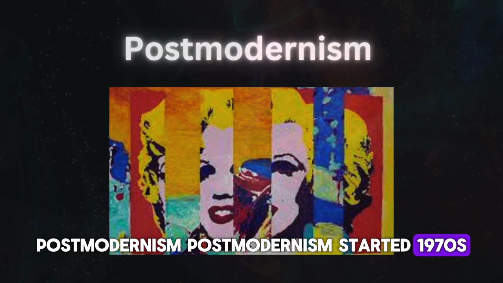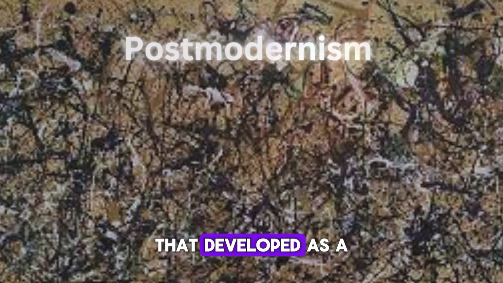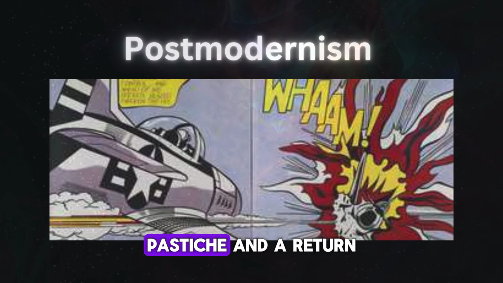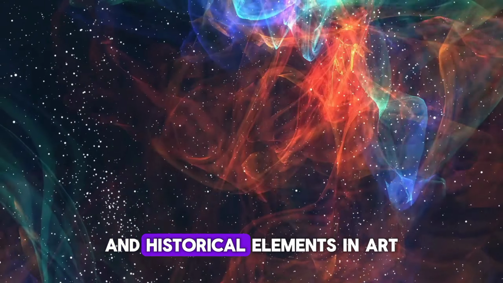Postmodernism, started 1970s to present, a broad movement that developed as a reaction against modernist formalism, often incorporating irony, pastiche, and a return to narrative and historical elements in art.